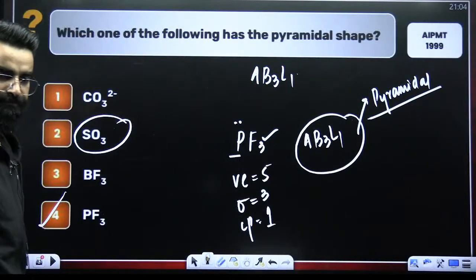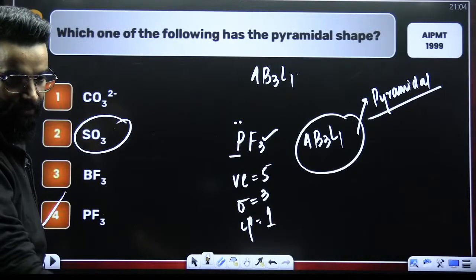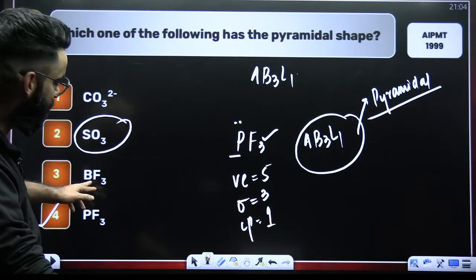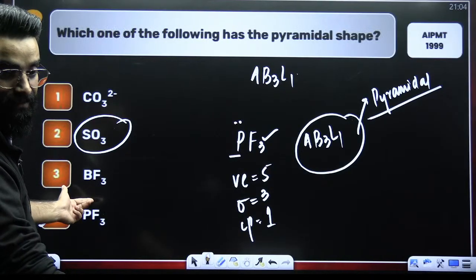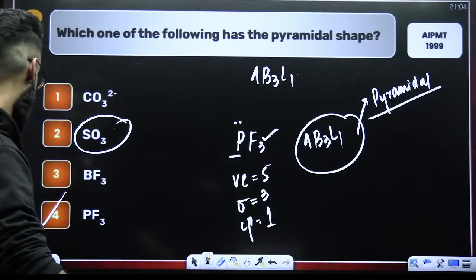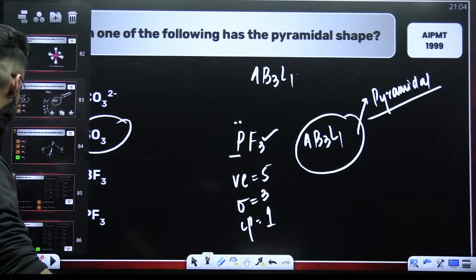Absolutely. It's option 4. Why are you saying BF3? BF3 is AB3L0 type. It's triangular planar. Triangular planar, right? You should know it.